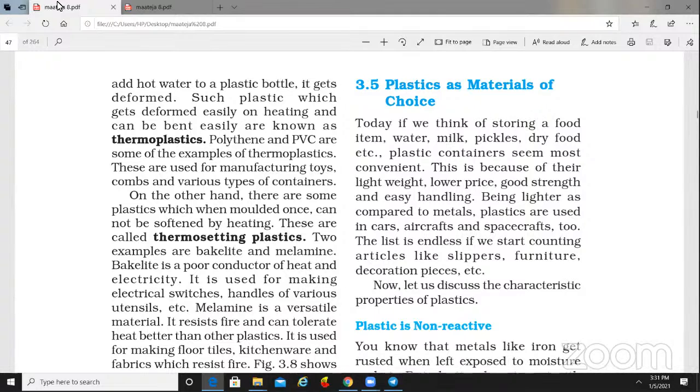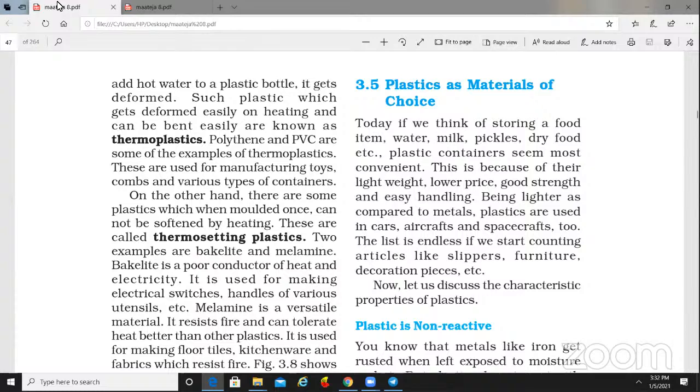So in plastic, two types. One is a thermoplastic, another one is a thermosetting. When we go into detail, we will see how these plastics are made, what the properties are, how these are used, how these are recycled, or how these are disposed of. Plastic, you already know, is very harmful to our nature, but then also it is a very mandatory item in this environment.